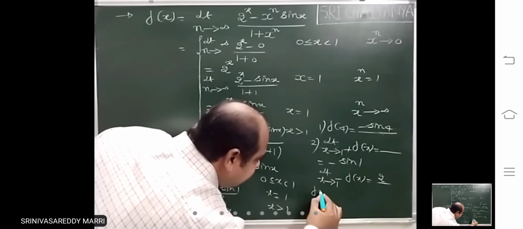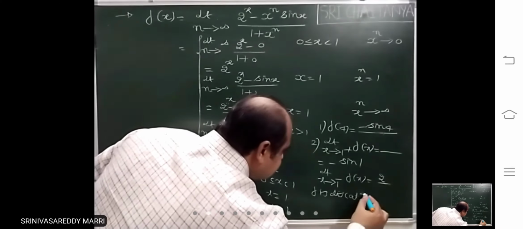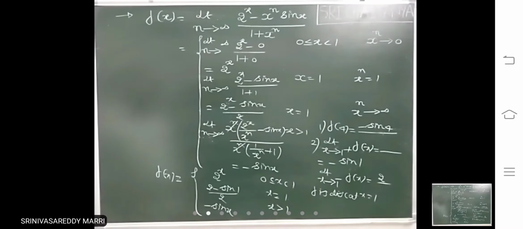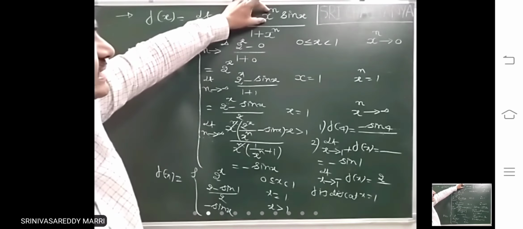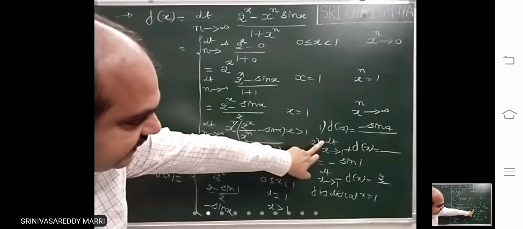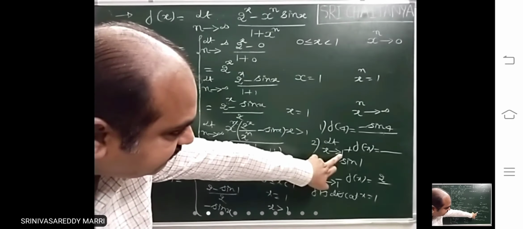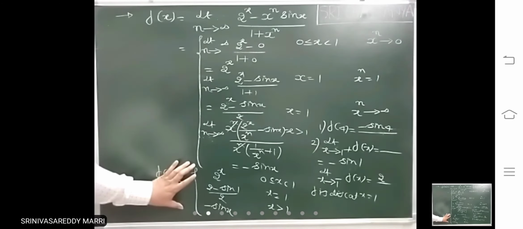So f is continuous or not at x equal to 1? Discontinuous at x equal to 1. If this is asked directly, x power n means when x equal to 1, it will be discontinuous. Suppose we ask the limit x tends to 1 plus, limit x tends to 1 minus, I have written the function.